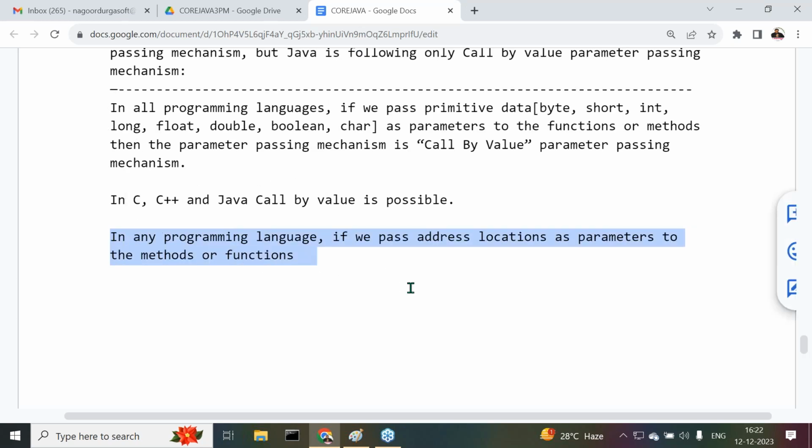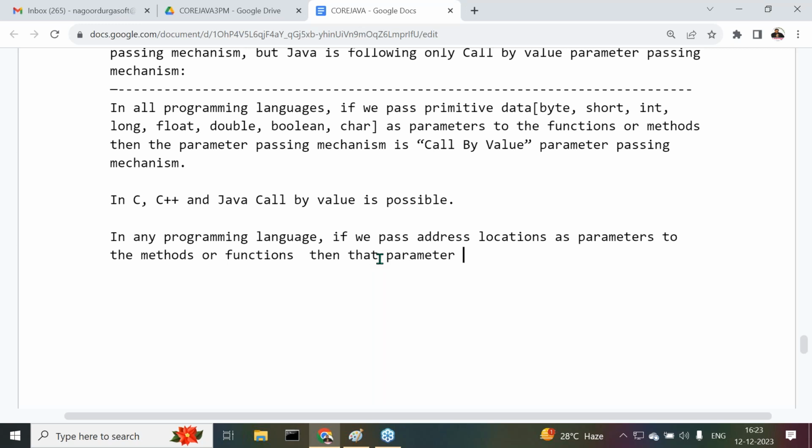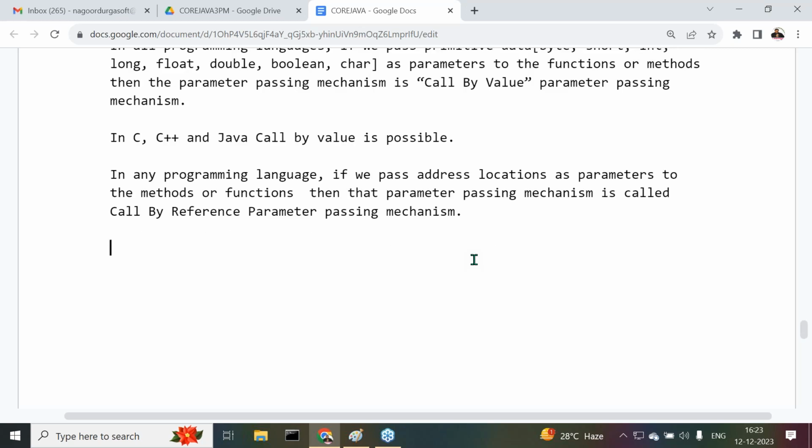Now come to this. In any programming language, if we pass address locations directly as parameters to the methods or functions, then that parameter passing mechanism is called the call by reference parameter passing mechanism.